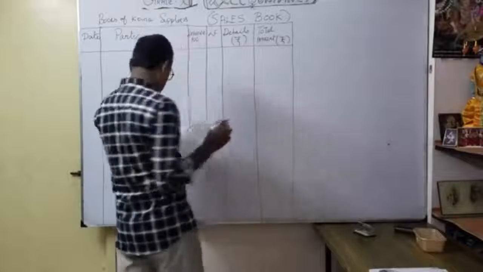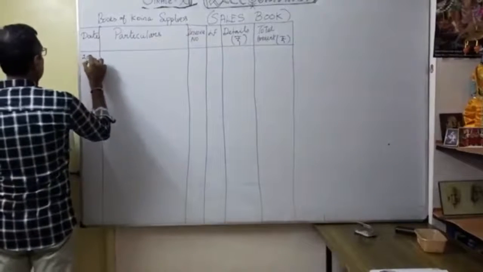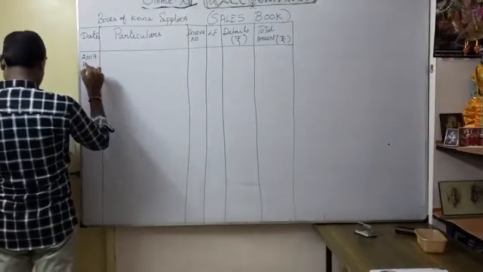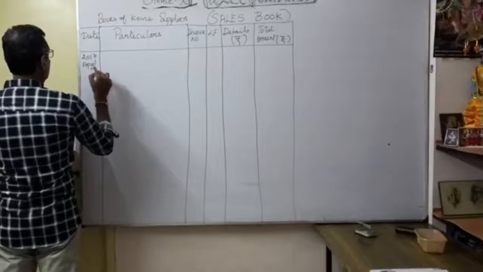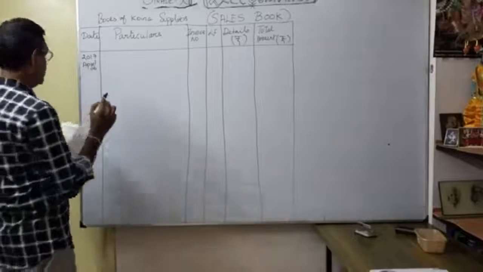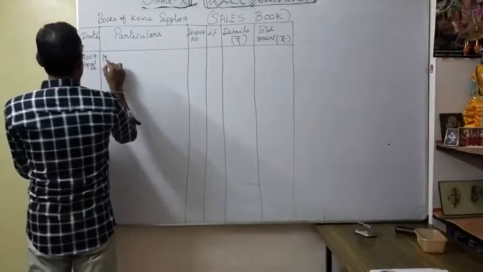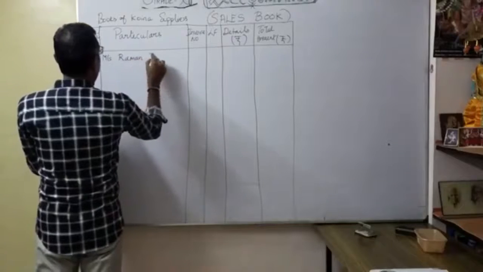Now we are going to start. The date is 2017 April 6. What is the name of the customer? The customer is Raman Traders. So we can write Raman Traders.